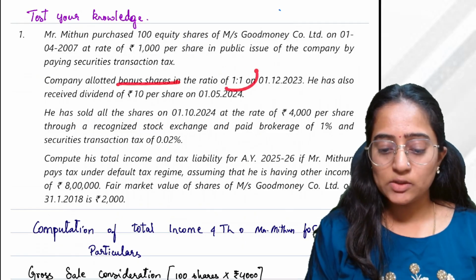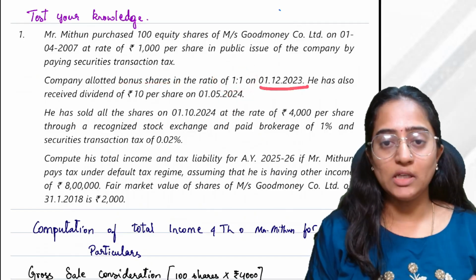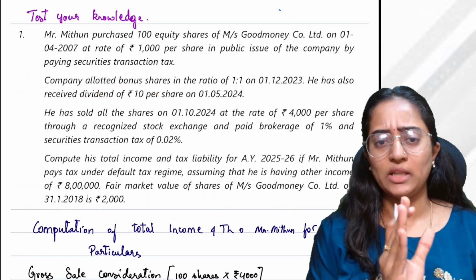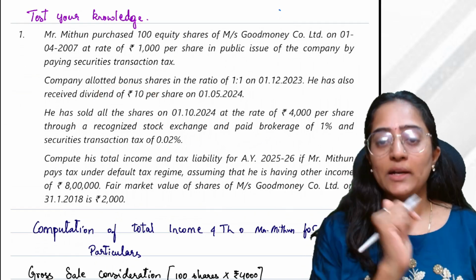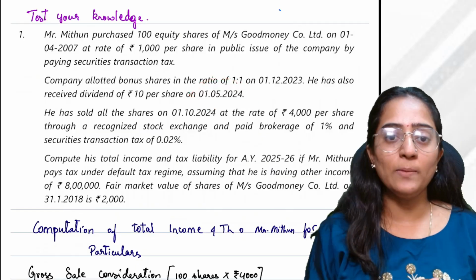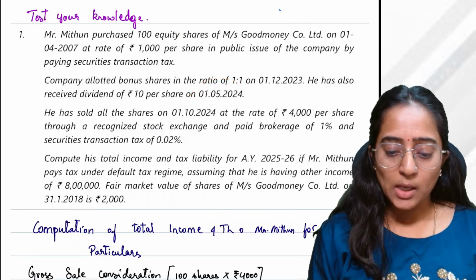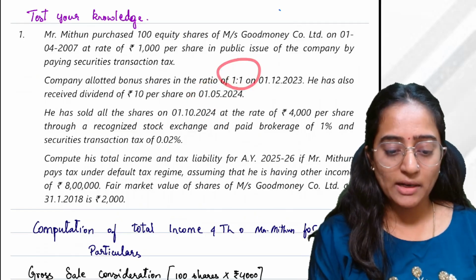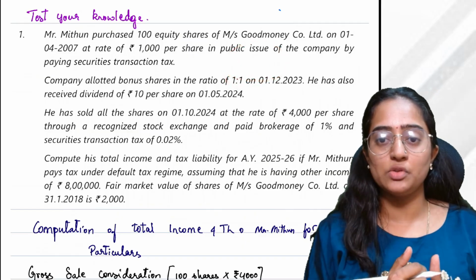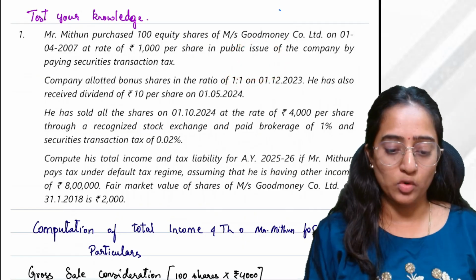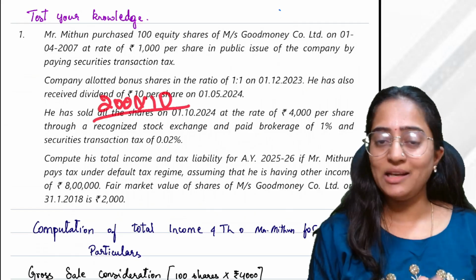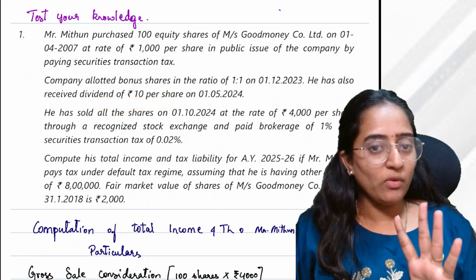And the bonus shares in the ratio of 1:1 on 1/12/2023. And he received a dividend also. Dividend is fine. We will consider it as dividend income under income from other sources on 1/5/2024. That would be how much? Bonus shares is 1:1. So you were already having 100 shares. So how many bonus shares have been issued? They have issued 100 more. So the total number of shares is 200. For the 200, you are going to multiply by 10 and close. Okay, we'll go one by one.